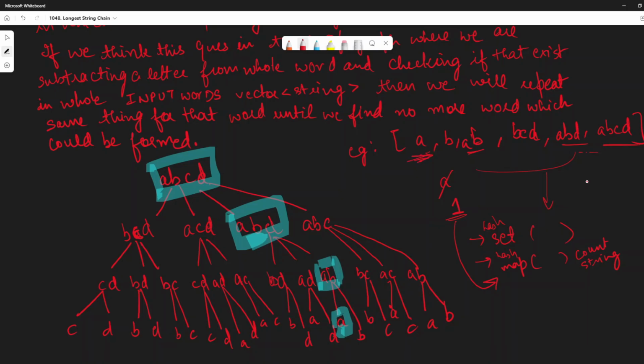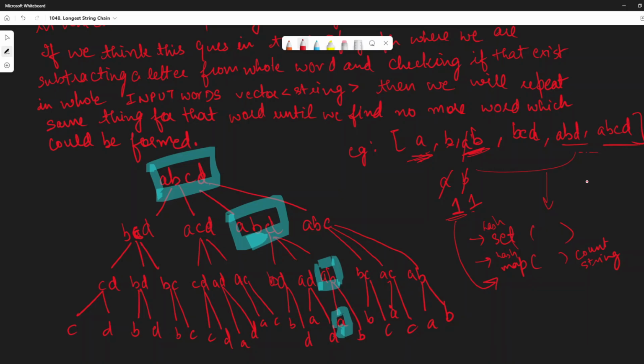Then comes this B, same reason: when we delete this B, then 1 is there, and again I'll add that to the map. Now comes the part of this AB. In this AB, I have two options. I won't explain in the context of options, but I can say that now I can check by first deleting the first letter, right?